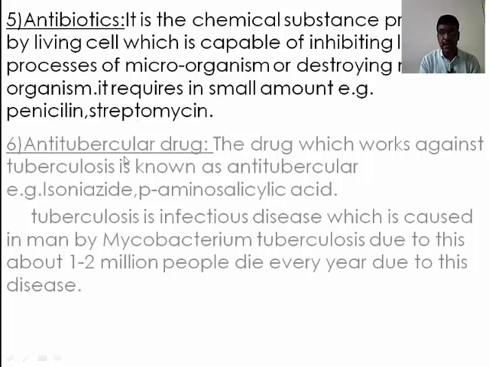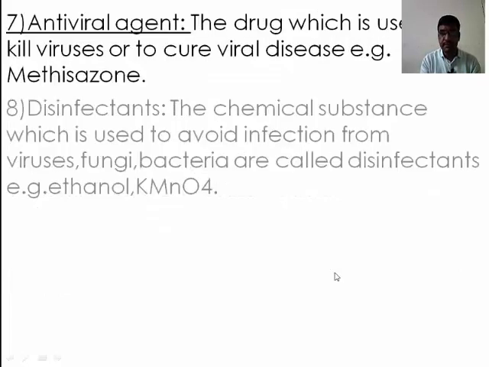Sixth type is antitubercular drug. The drug which works against tuberculosis is known as antitubercular drug. Examples are isoniazid and para-amino salicylic acid. Tuberculosis is an infectious disease which is caused in man by Mycobacterium tuberculosis. Due to this disease, about 1 to 2 million people die every year.